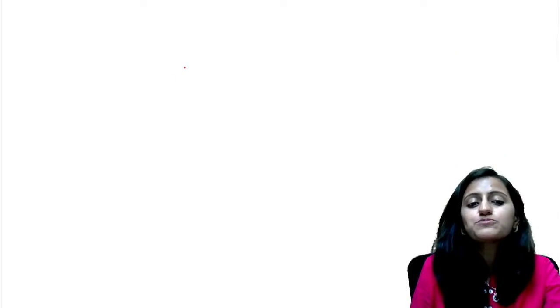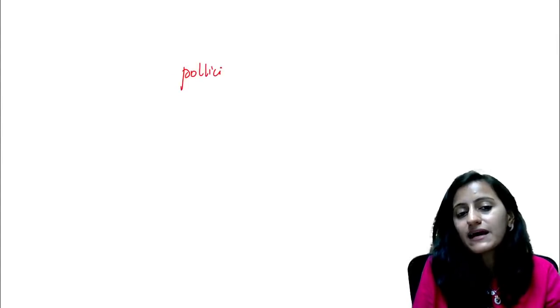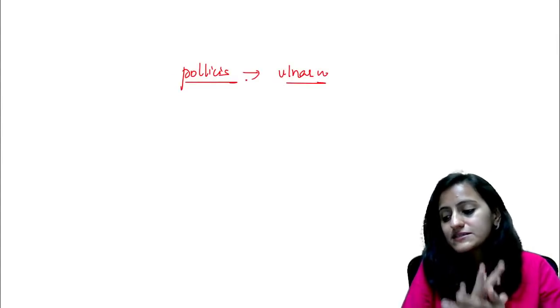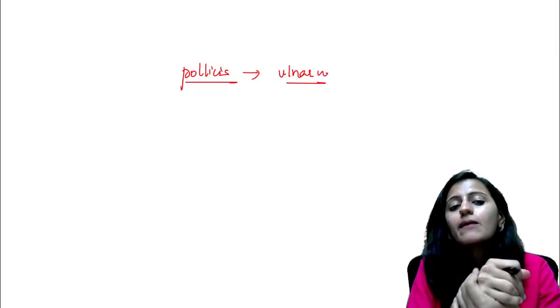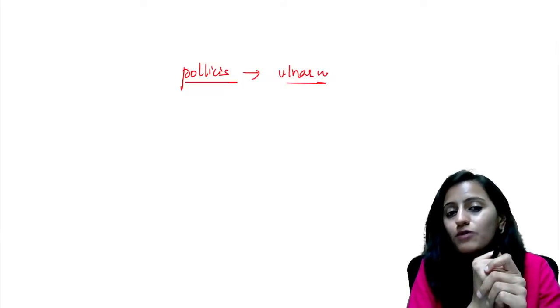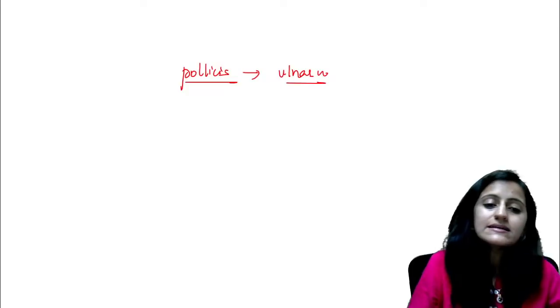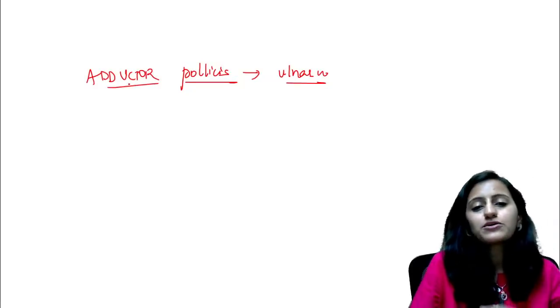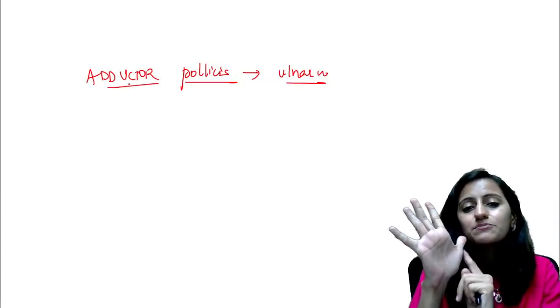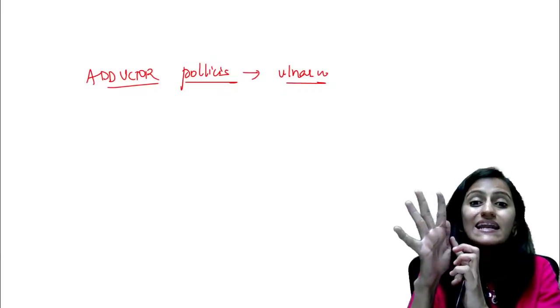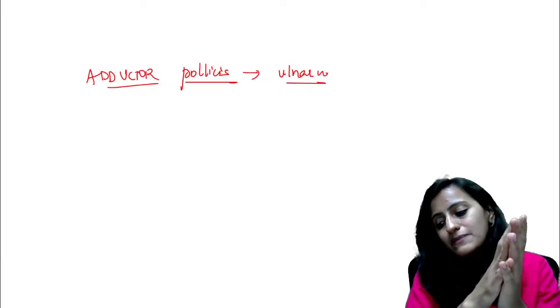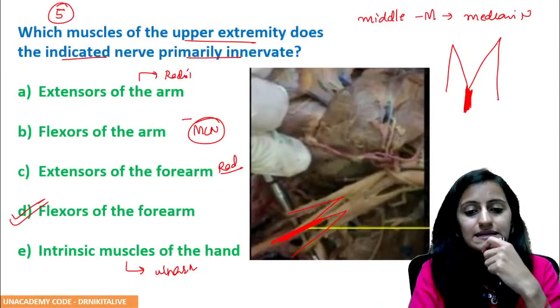Tell me which pollicis muscle is supplied by the ulnar nerve: abductor pollicis, adductor pollicis, or opponens pollicis? Please remember, it is the adductor pollicis. You can remember this as adductor pollicis going towards the ulnar side, so it is supplied by the ulnar nerve.